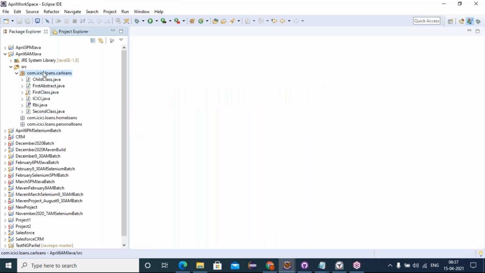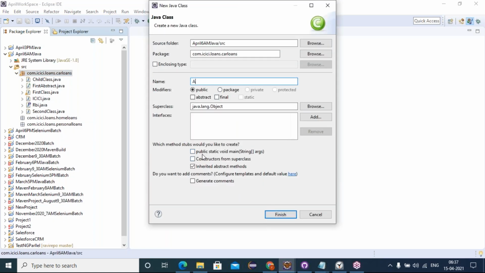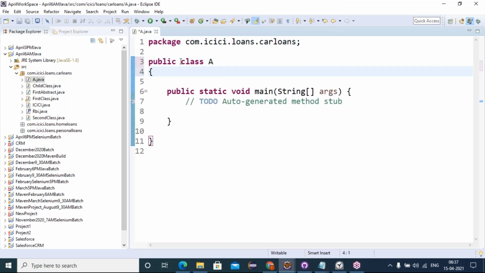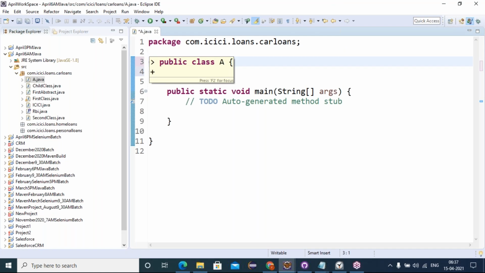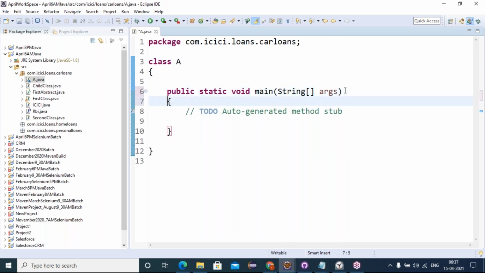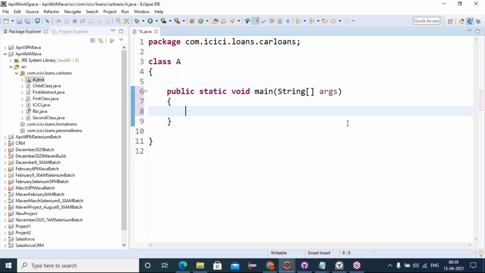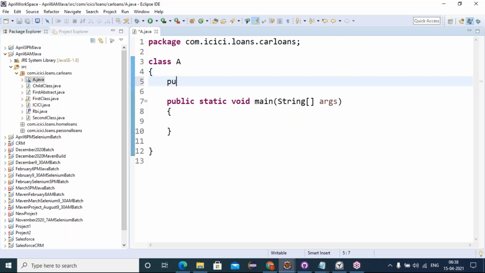Yes, I will create one class, friends. Right click on a package, new class. I'm creating class A. First I'm going with the default class. Default class means I won't give any access modifier, so that class is treated as a default class. You know, for every class the default access modifier is public. If I remove that, it becomes a default class. Inside the default class A, I'm having one public method, m1.